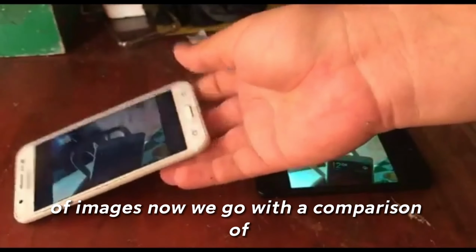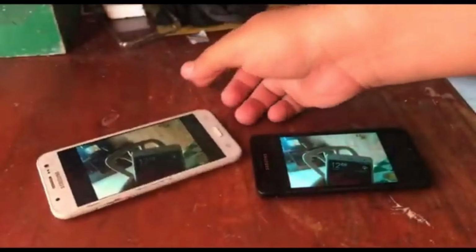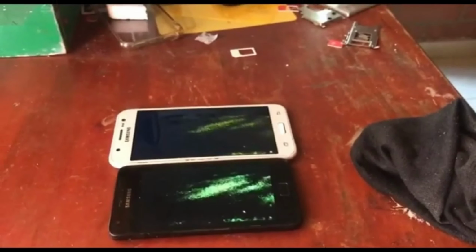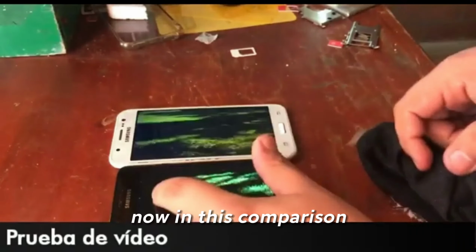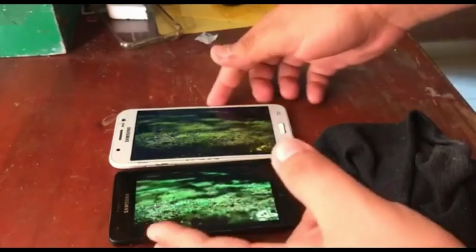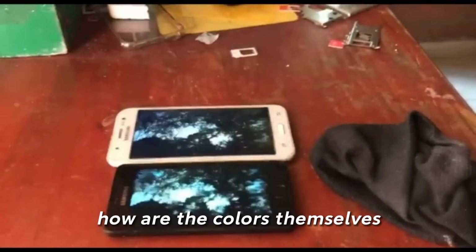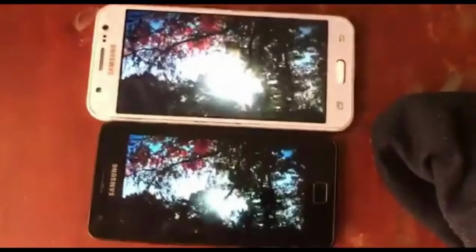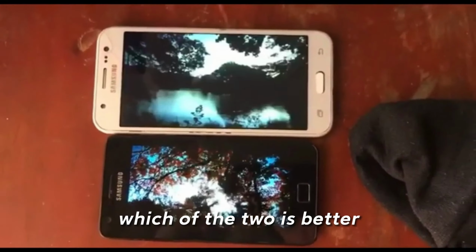Now we go with a comparison of colors. Now in this comparison, we see how the colors themselves are. Which of the two is better?